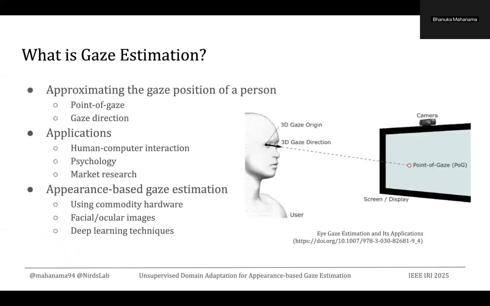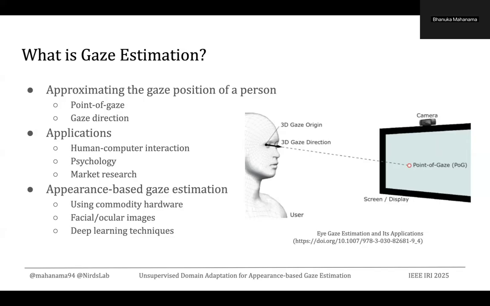Now, let me start with the question, what is gaze estimation? Gaze estimation can be simply defined as approximating the gaze position of a person. We can represent the gaze position in terms of point of gaze or in terms of gaze directions. This has a wide variety of applications, including human-computer interaction, psychology, and market research.